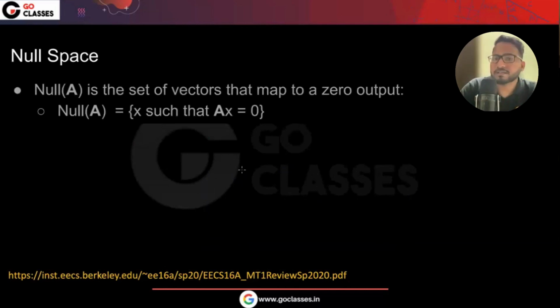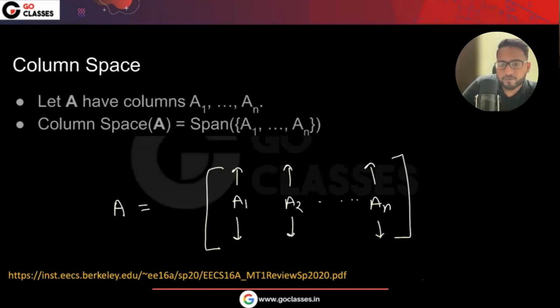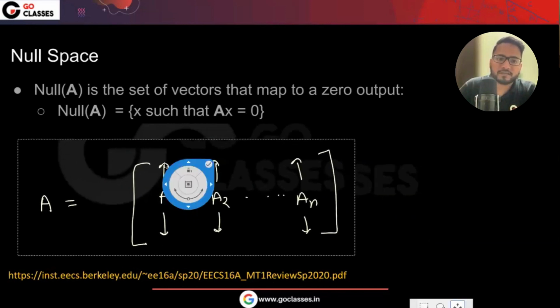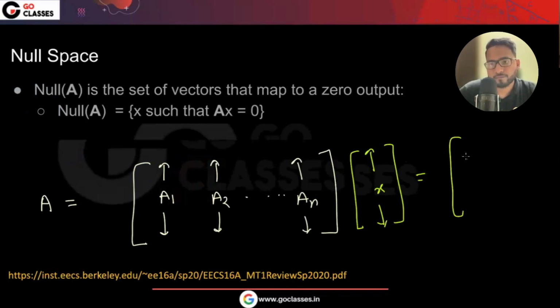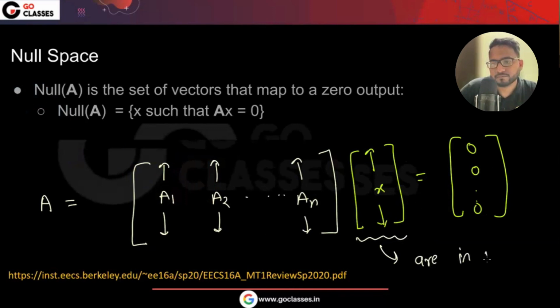If we have a matrix A and there is a vector X that makes this matrix 0, then we say those X are in null space. Any vector that makes this matrix 0 is in null space.